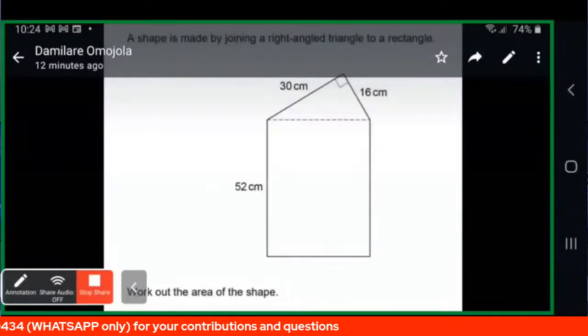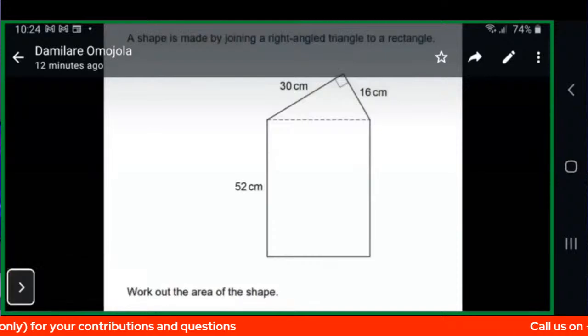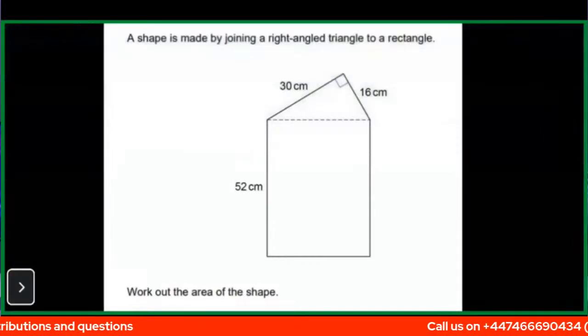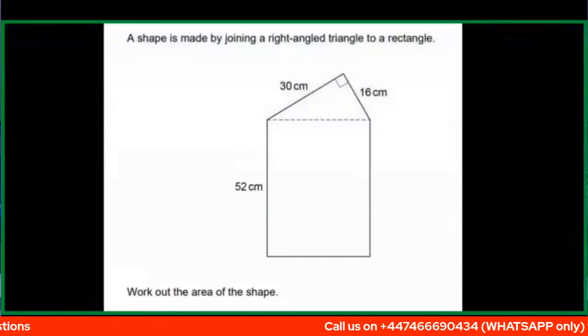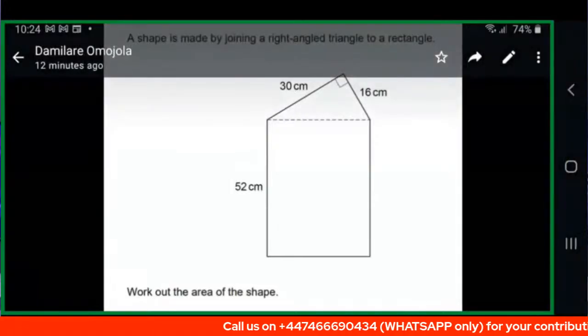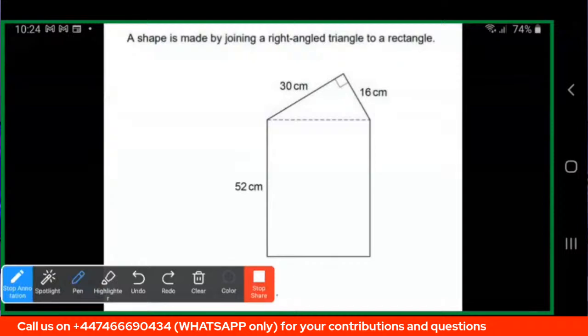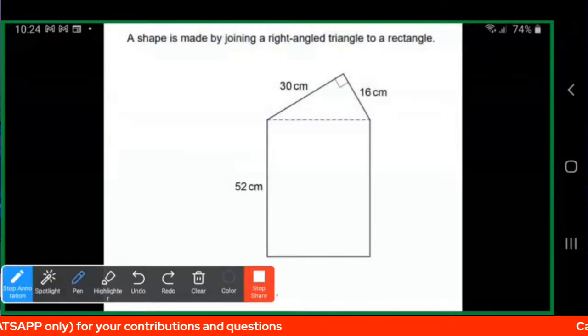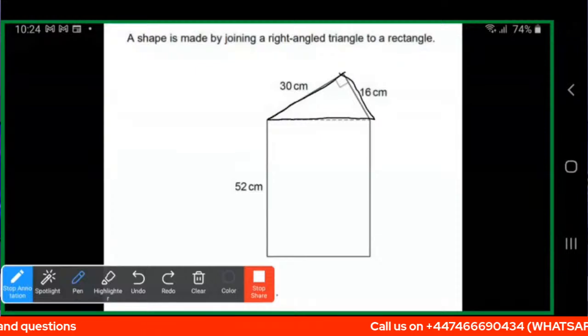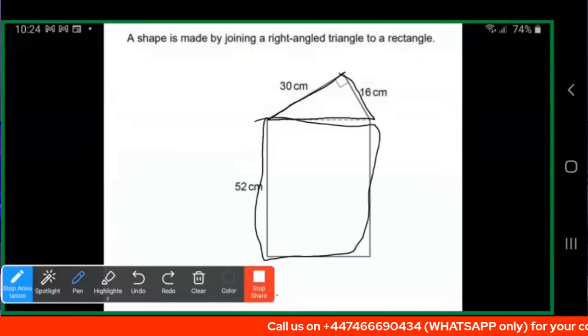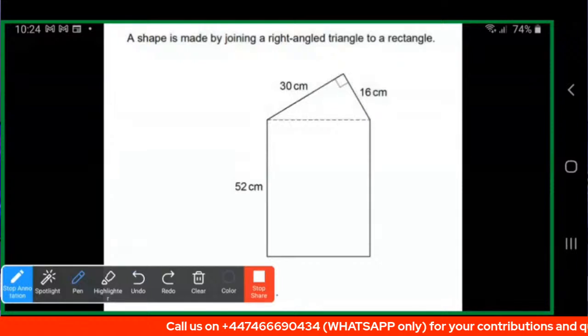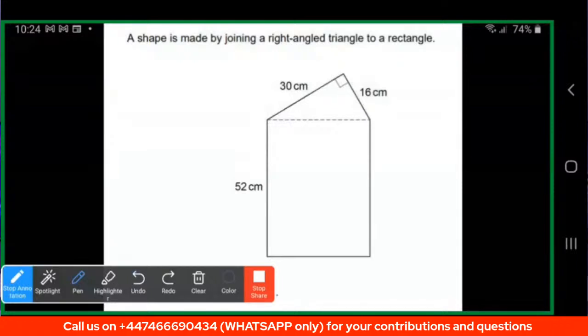Right, the next question now. We have a shape made by joining a right angled triangle to a rectangle. So we have the right angled triangle joined to a rectangle here. I would like to solve this question here on the page, because I don't really want to draw it again on my whiteboard. So we have this right angled triangle, and then we have this rectangle. The two of them were joined together, and we want to find their area.